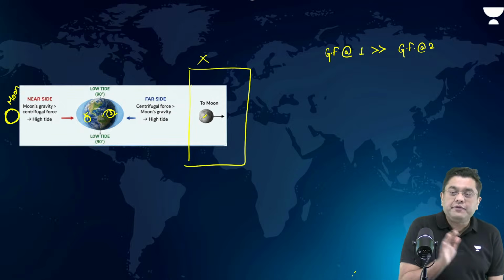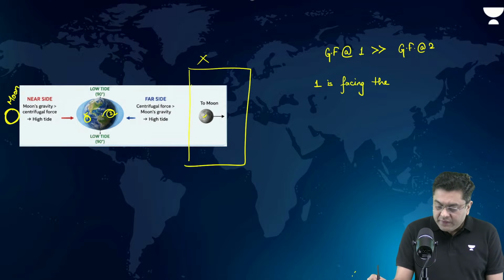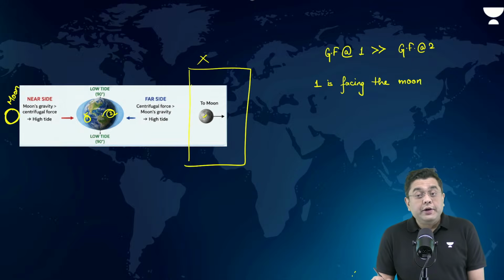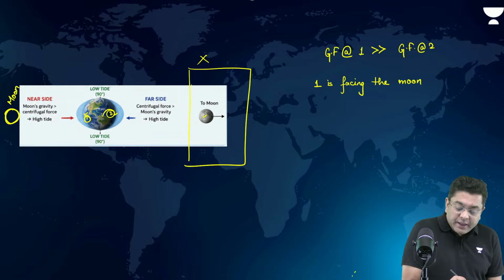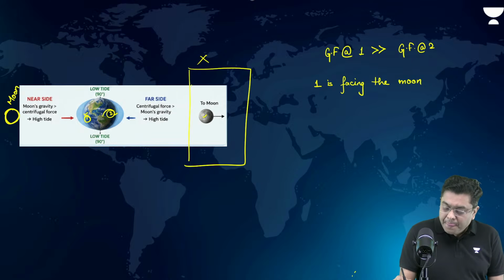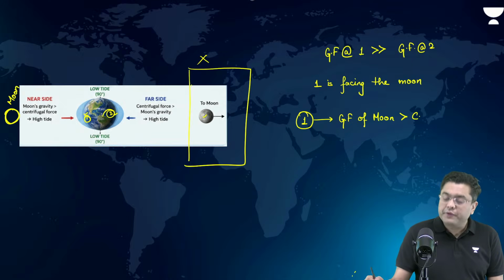Because 1 is facing the moon, and 2 is away from the moon. So in the region of 1, the gravitational force of the moon is going to be greater than the centrifugal force.